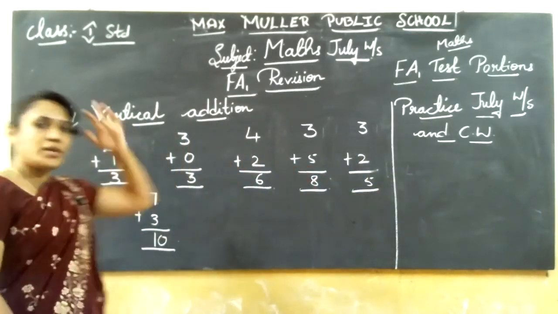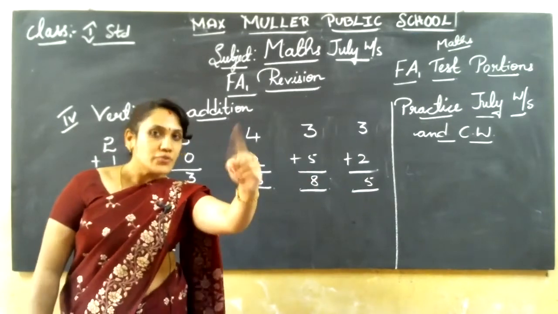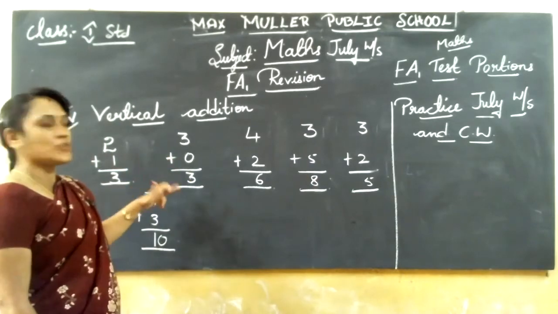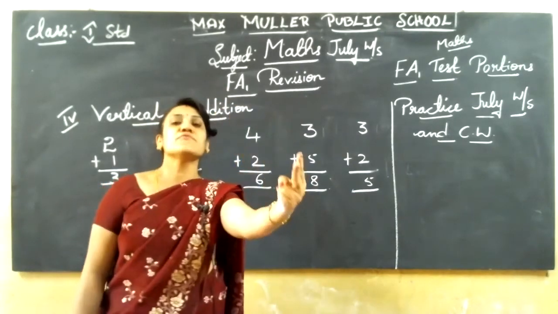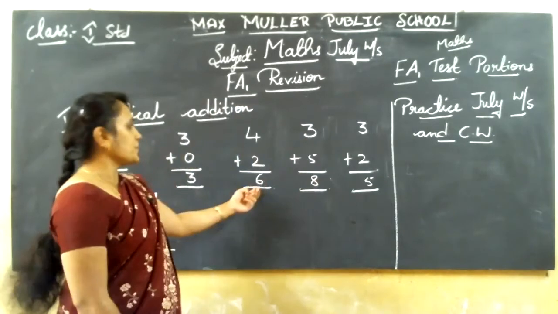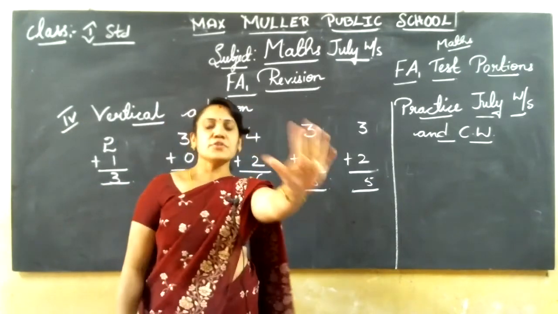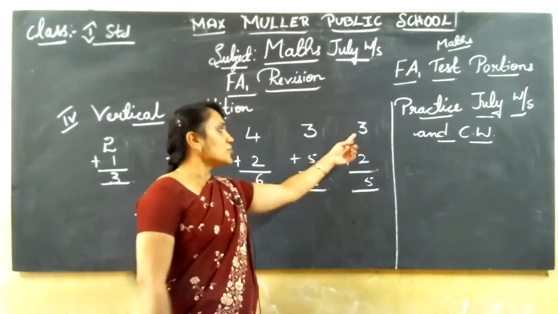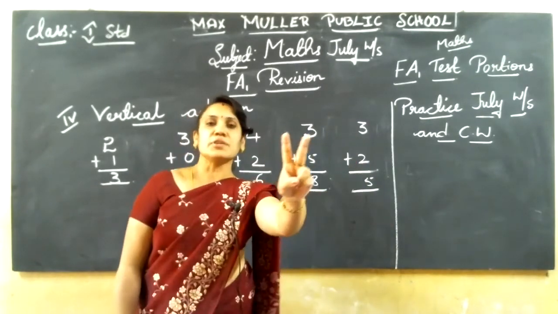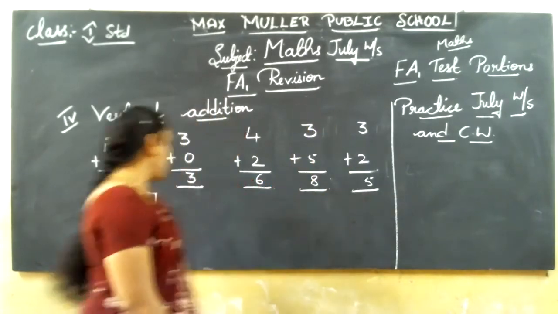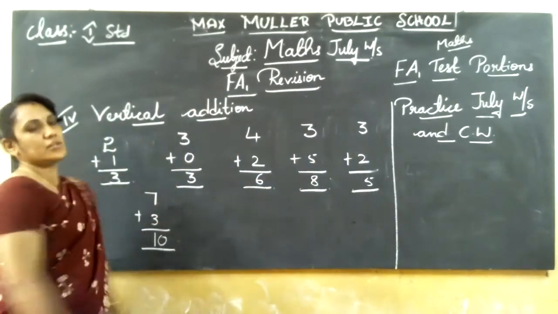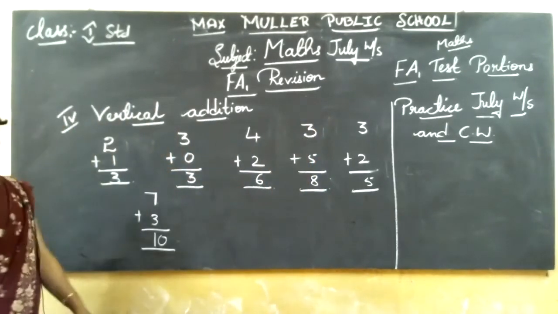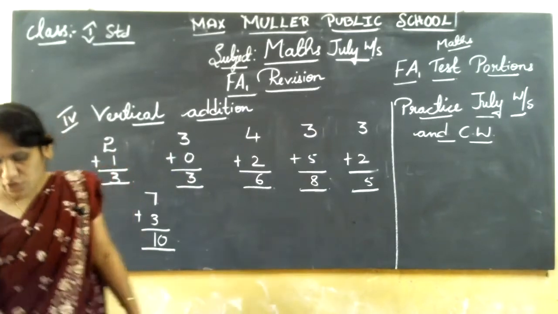2 in the mind, 1 in the finger. After 2, 3. In addition, after the number you should count. 3 plus 0, 3 itself. Then 4 in the mind, 2 in the finger. After 4, 5, 6. 3 in the mind, 5 in the finger. After 3, 4, 5, 6, 7, 8. 3 in the mind, 2 in the finger. After 3, 4, 5. 7 in the mind, 3 in the finger. After 7, 8, 9, 10. Understood how to do addition sums? Yes. Now come to the fifth main.